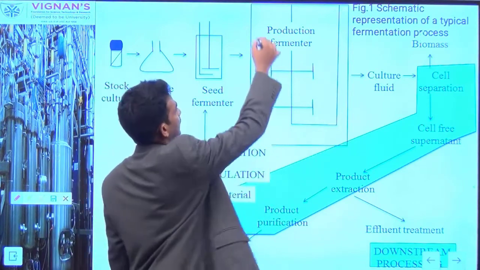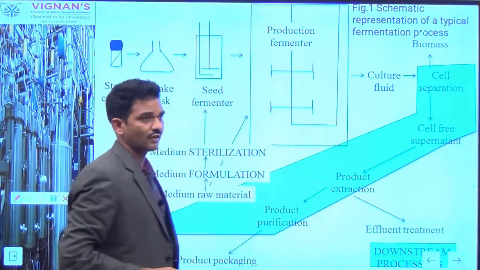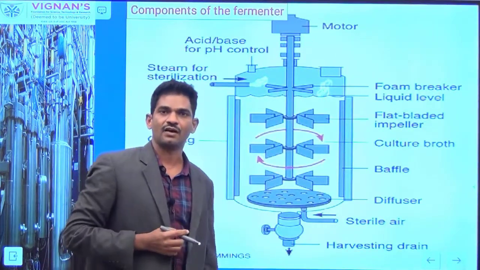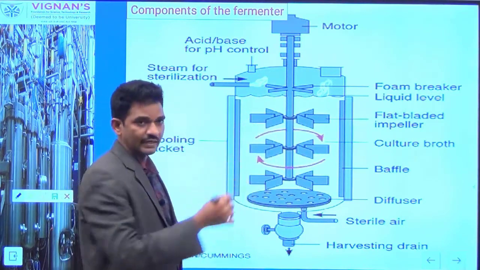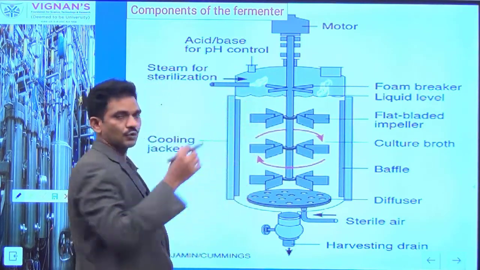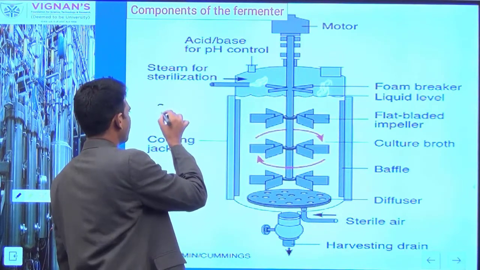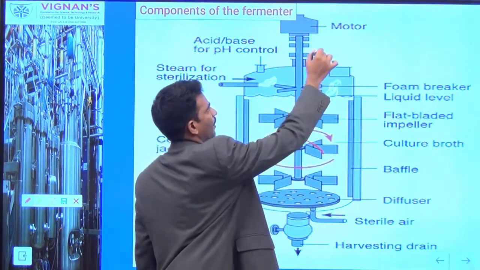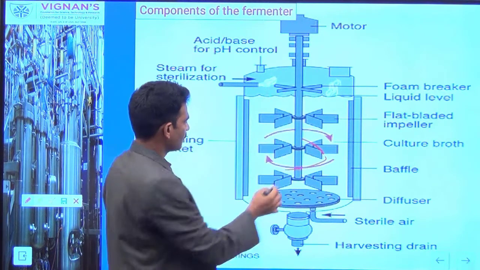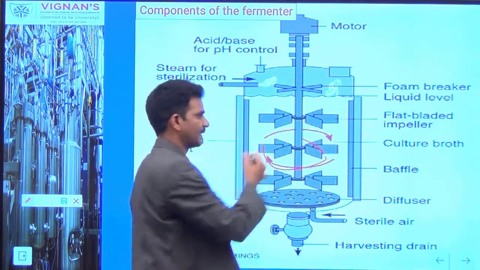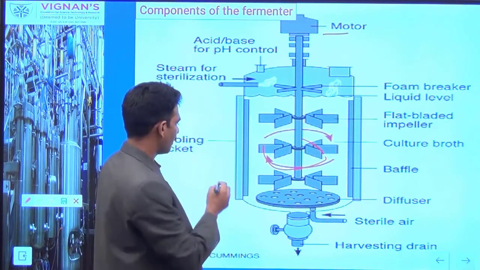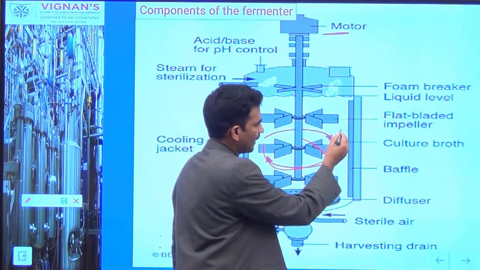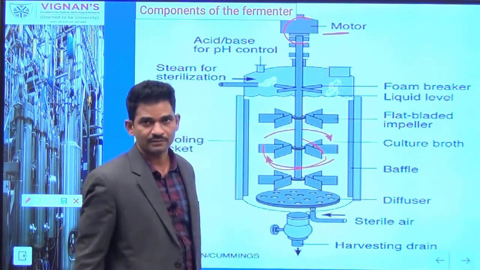Now industrially you are going to run this fermentation process in larger tanks. You can see here the typical accessories of a fermenter. A fermenter is basically a vessel with all controlling parameters, and it provides a suitable environment. Here you can see the impeller, the rotating fan. When you apply the power, this motor starts rotating. These impellers facilitate uniform distribution of the nutrients to the inoculated cells. The colored portion here indicates the culture broth.